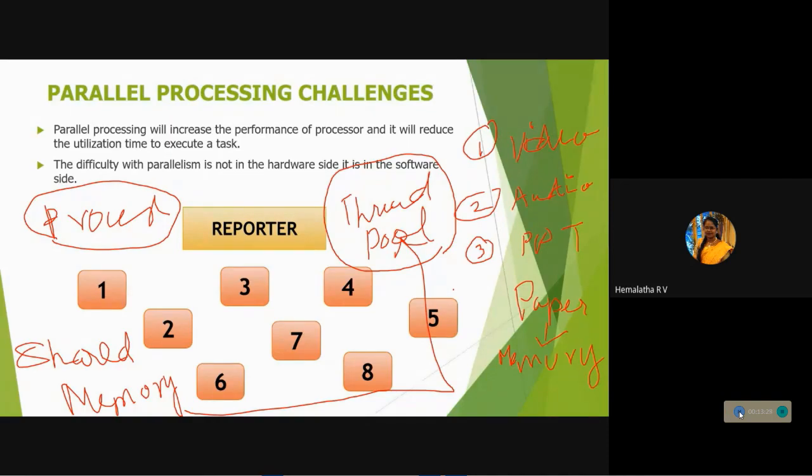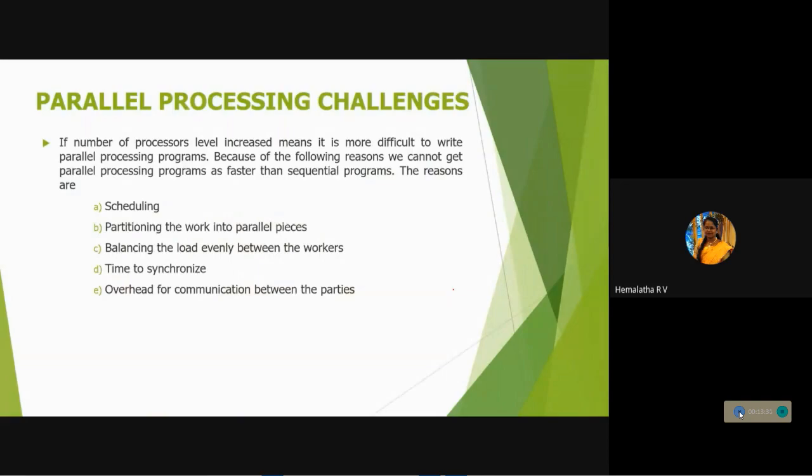Our challenge is speed. So while doing parallel processing, why are we not able to use multi-processors simultaneously? There are five reasons we can't use the multi-processor program simultaneously. The first one is scheduling. What is scheduling going to tell you? Say you have 8 reporters. After the 8 reporters, you have to give a schedule for that: what will be my process time, what will be the bandwidth. For example, I told you 8 reporters, and I'll give only 8 pages. Within those 8 pages, you have to complete.